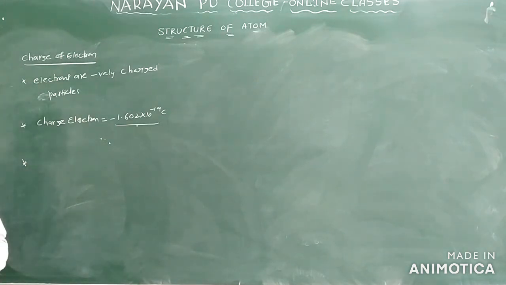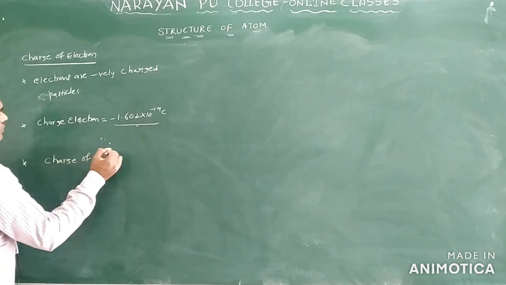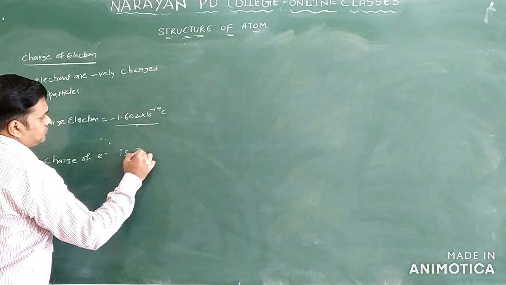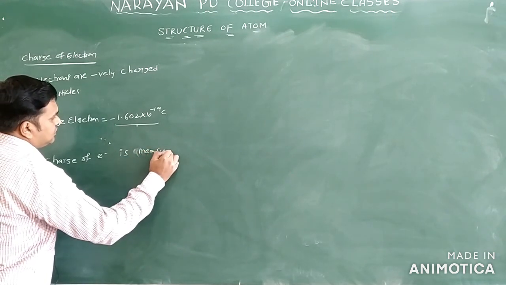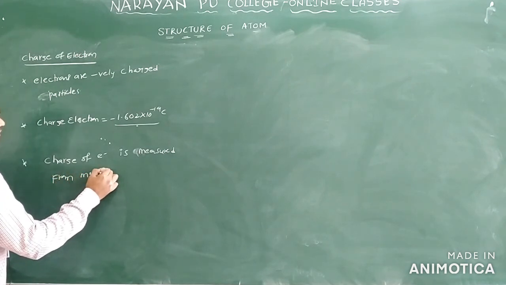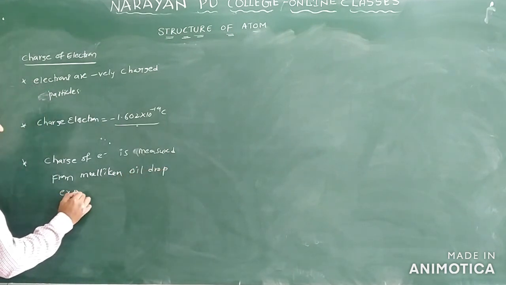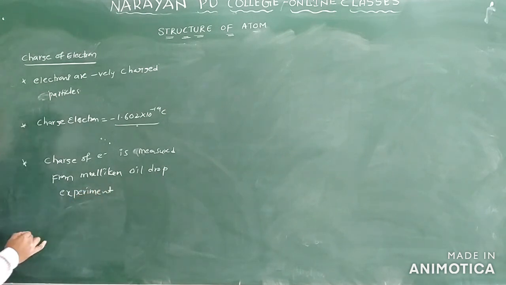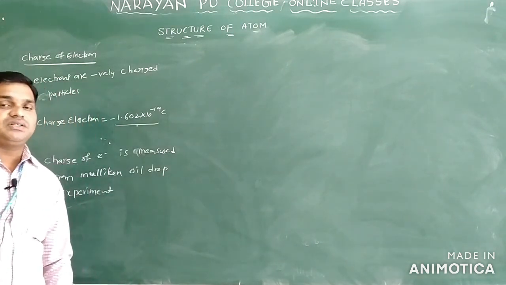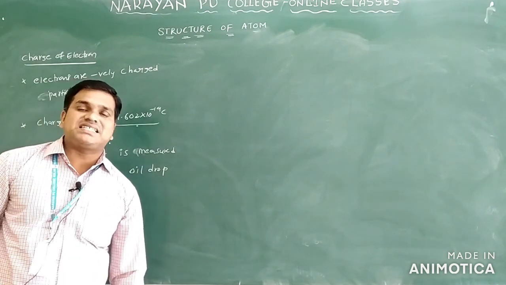See, what is C? C represents coulombs. So how can you identify the charge of the electron? The charge of the electron is measured from Millikan's oil drop experiment. From this experiment he wanted to find out the charge of the electron. The charge of the electron is an integral multiple of 1.602 into 10 power minus 19 coulombs.